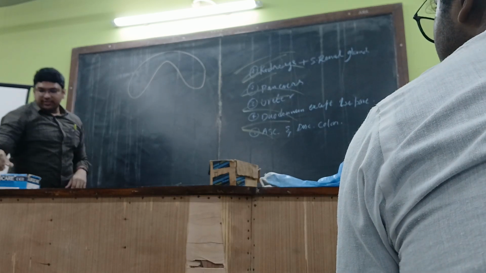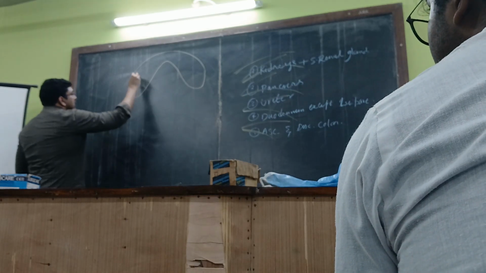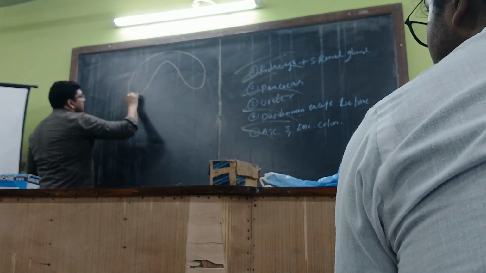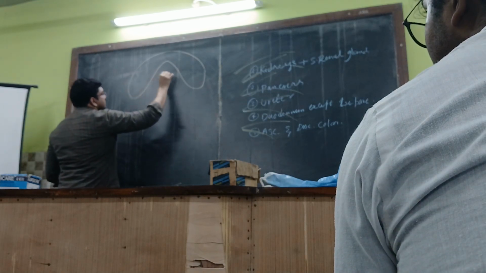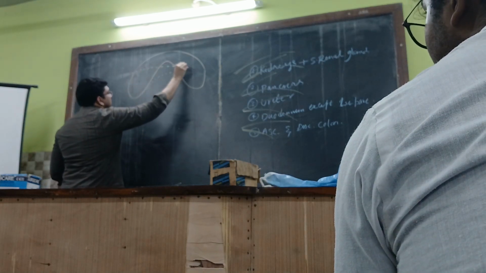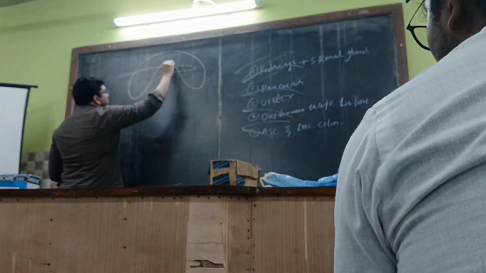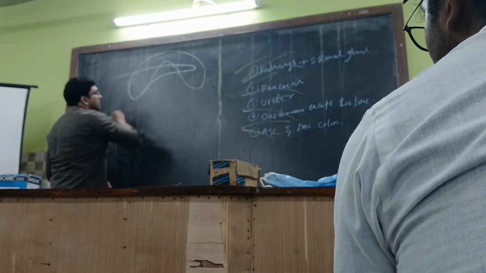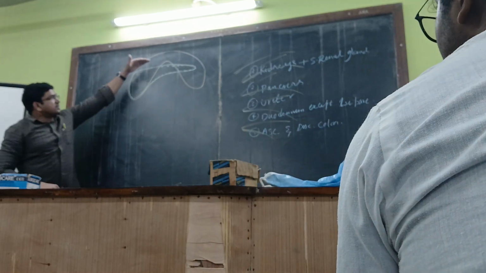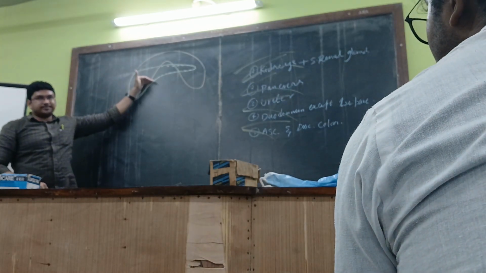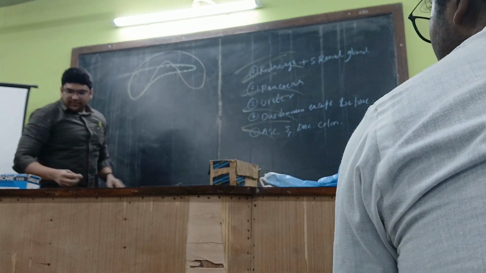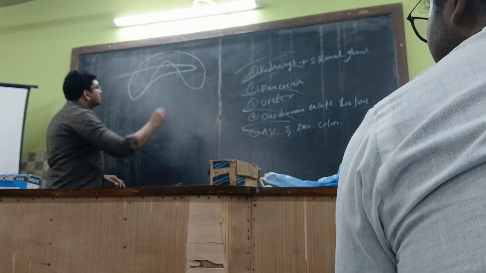Where is the liver situated? The liver will be situated over here in this manner. Right, so just below the diaphragm there will be the liver. Just towards the left side there will be the spleen.